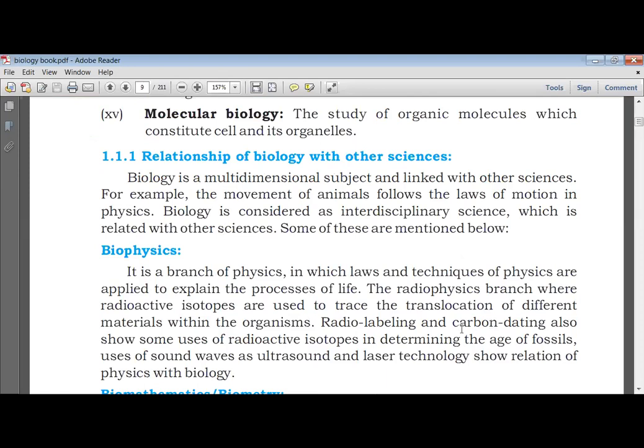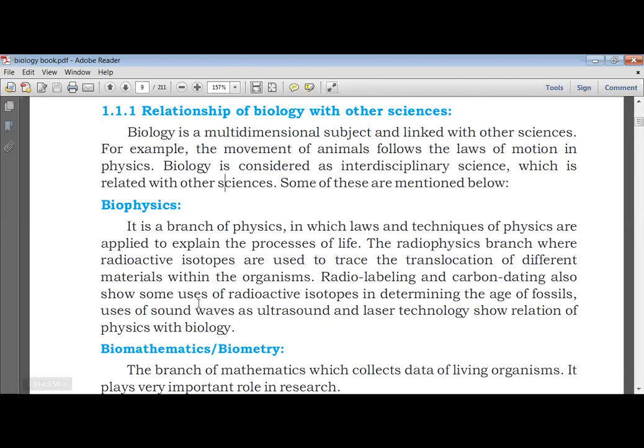Radiolabeling and carbon dating also show some uses of radioactive isotopes in determining the age of fossils. Uses of sound waves as ultrasounds and laser technology show the relation of physics with biology. Okay, just stop it here.